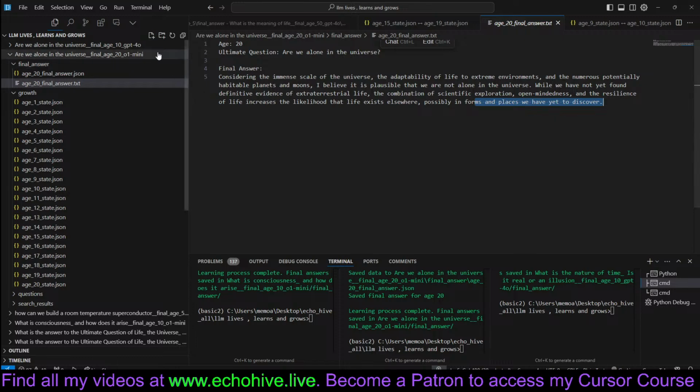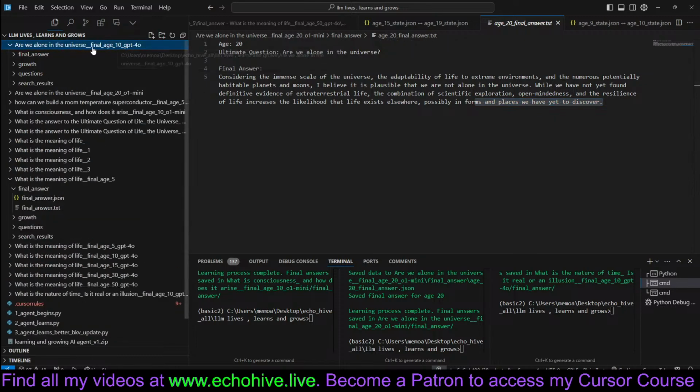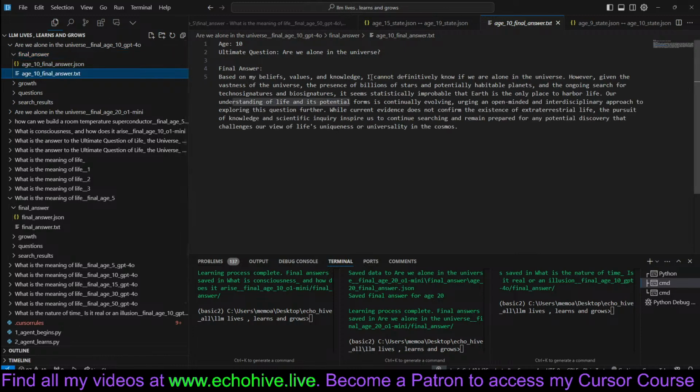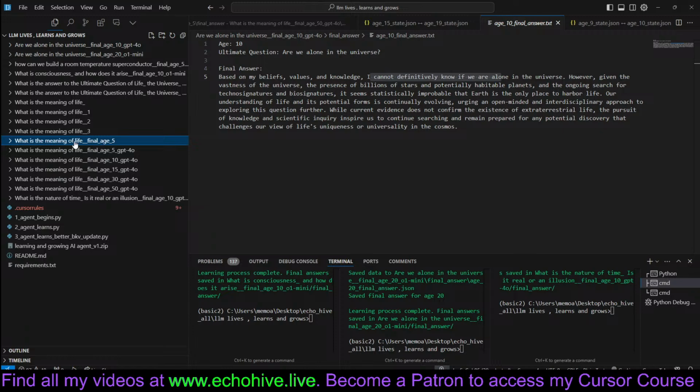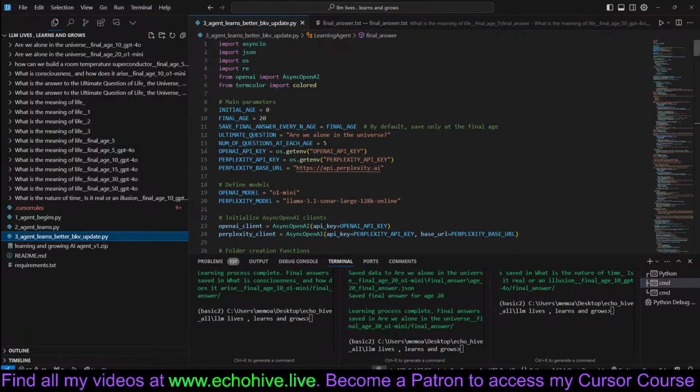So, this is a different answer than GPT-4o gave at age 10, which was pretty much, I cannot definitely know. So this goes to show that the additional questioning and the answers that it receives and the state that it forms definitely has an impact on the type of answers it gives. As I said, if you do download the code or build something like this yourselves, remember that the system message goes a long way. I'm not saying that what we reviewed is the best system message, but I try to show you overall how it works.